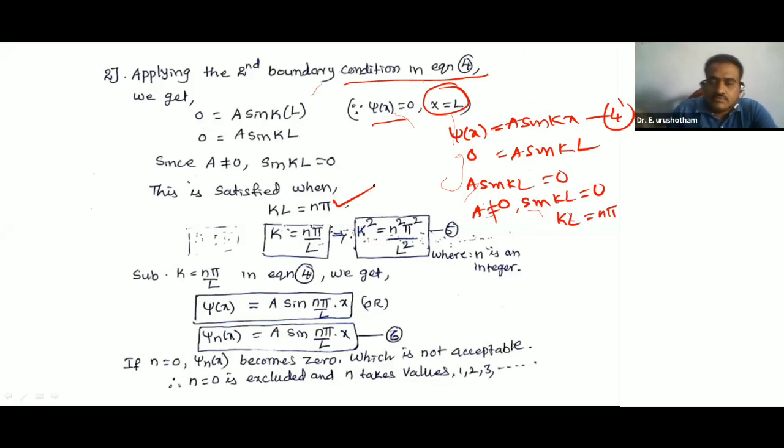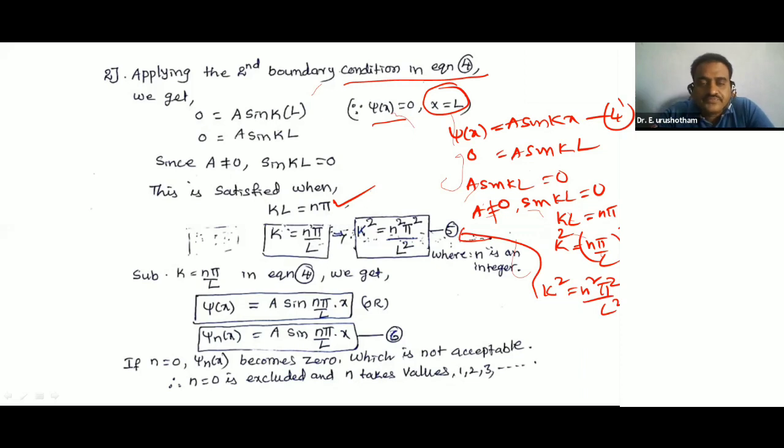kL is equal to nπ, so k is equal to nπ/L. Taking both sides square, k² is equal to n²π²/L². That is equation number 5. Now substituting this k is equal to nπ/L in equation 4.